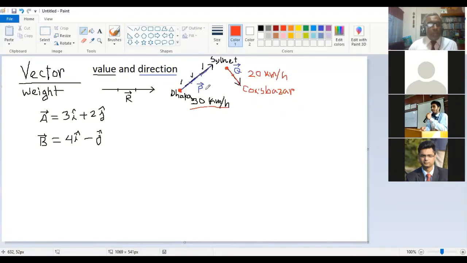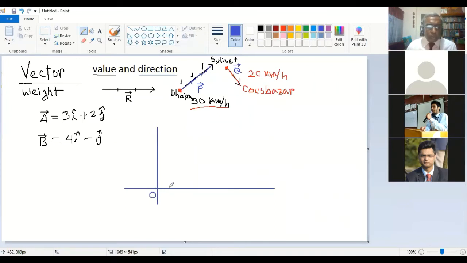Now come back to A equal to 3i plus 2j and B equal to 4i minus j. So what does that mean? If you draw the figure with axes, we are just considering the situation like that. The origin point is 0, 0.